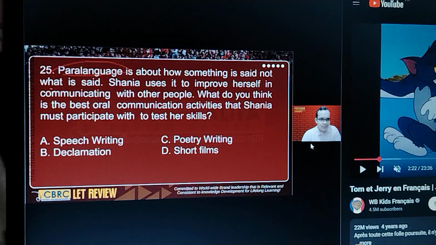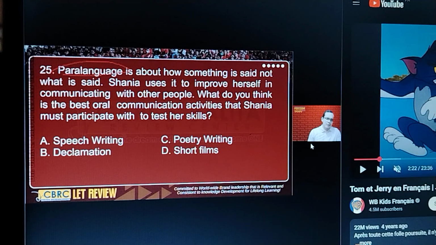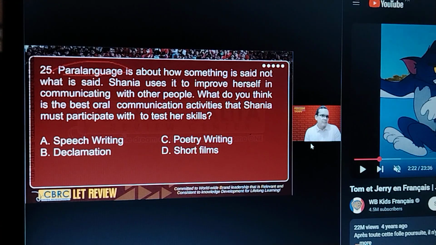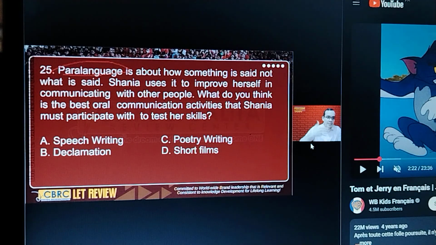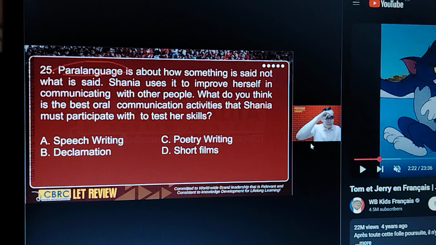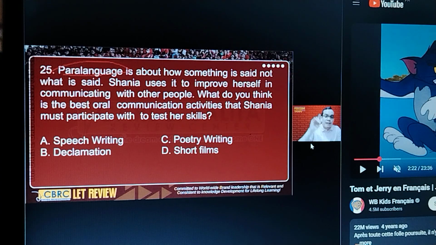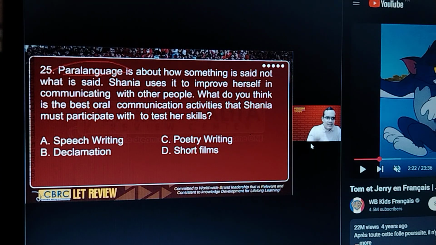Paralanguage. Okay, first of all, what is paralanguage? Paralanguage can be referred to as your vocalics, or the sounds that we create, but these are not words, okay? These sounds are not words, but they have meaning. For example, if you laugh, ha ha ha ha, or oh, so you're creating sounds, but these sounds are not words, but they have meaning. That's what we mean by paralanguage.